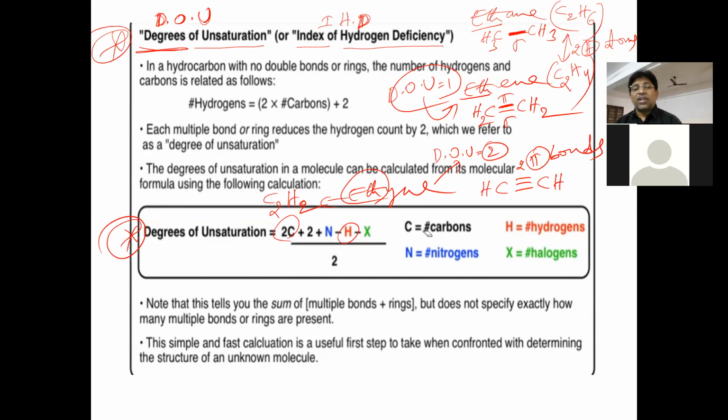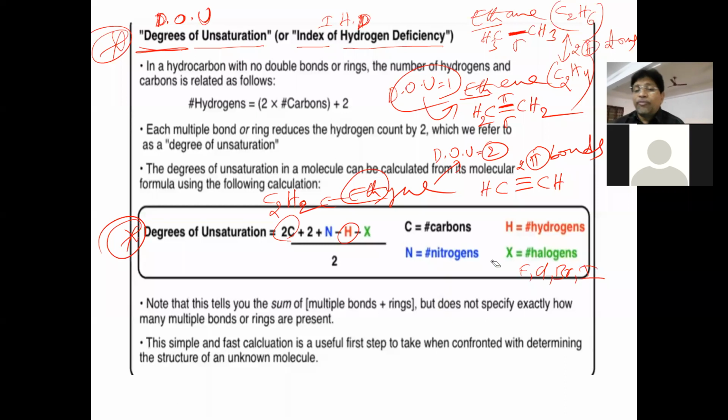Here C indicates the number of carbon atoms, H the number of hydrogen atoms, N the number of nitrogen atoms, and X the number of halogen atoms. Halogen means fluorine, chlorine, bromine, iodine. If any such atom is present, it is counted in X.